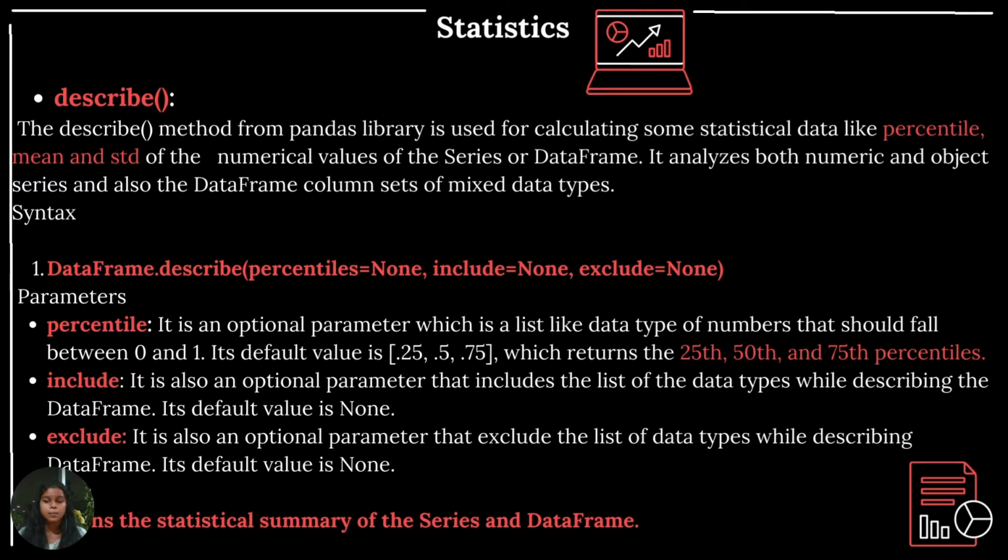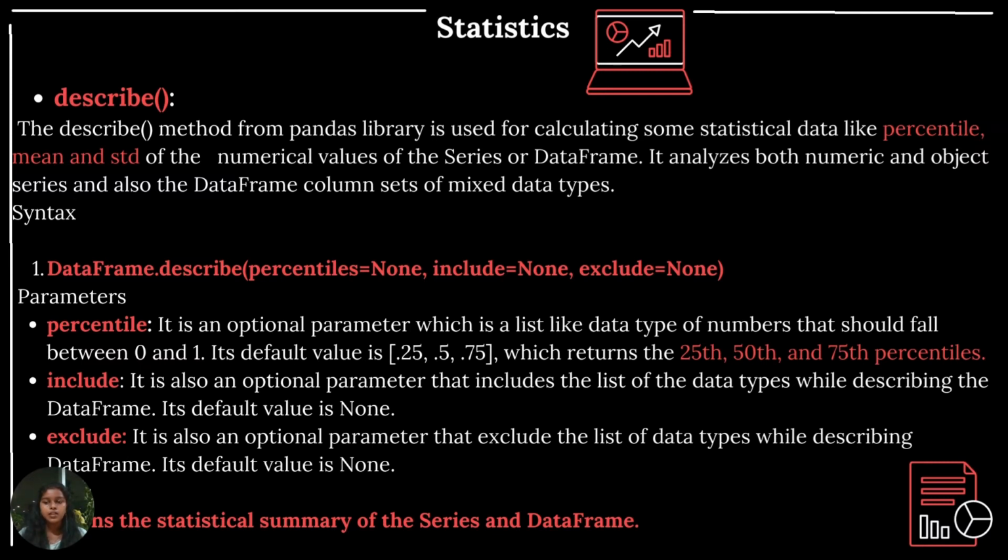It is an optional parameter which is a list-like data type of numbers that should fall between 0 and 1. To put it in layman terms, it takes as input what percentile values we want to calculate. Its default value is a list of 0.5, 0.25, and 0.75, which returns the 50th, 25th, and 75th percentiles.